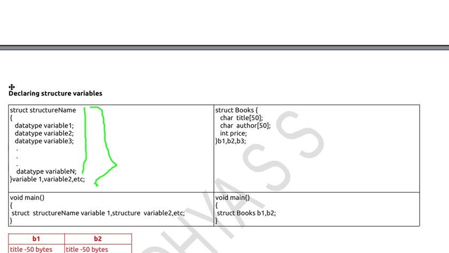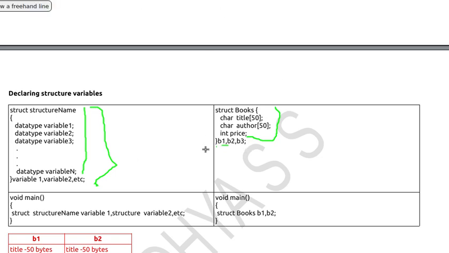I want to store the details of 3 books in my structure, so I need 3 different variables for storing 3 book details. So struct books, the definition of the structure, close the curly brace, and I need 3 book variables, B1, B2 and B3, then put the semicolon.